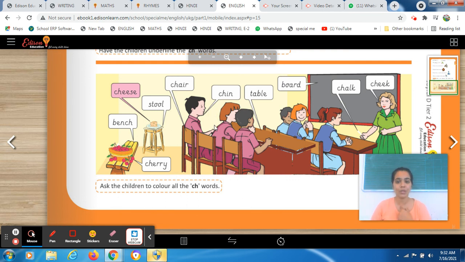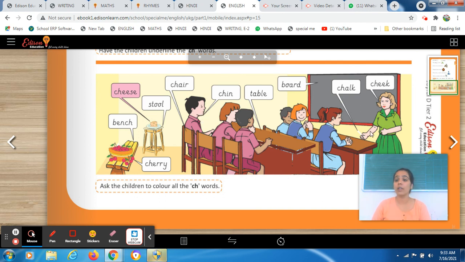जैसे आप मैम के स्टूडेंट्स हो, ऐसे ही in this picture there is a teacher. She will guide something to her students. So there is a picture of a classroom. So there are lots of things which you see in this picture. So let's observe. There is a cherry, bench. Where is cherry? Cherry is on bench. See, there is a cheese, stool, chair.